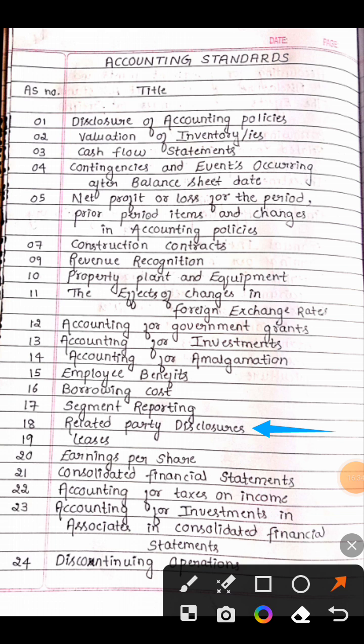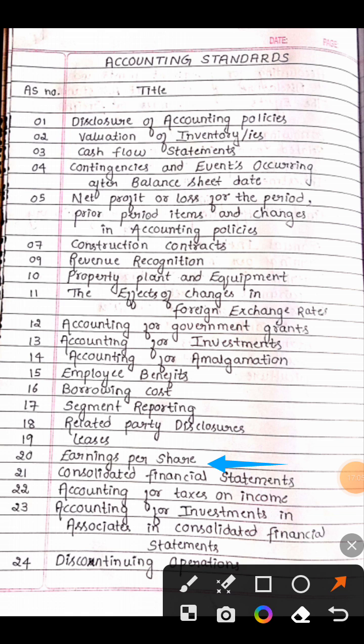Okay, let's move to the next accounting standard number, which is AS 19. What is AS 19? Leases. AS 19 leases. And AS 20 is EPS.